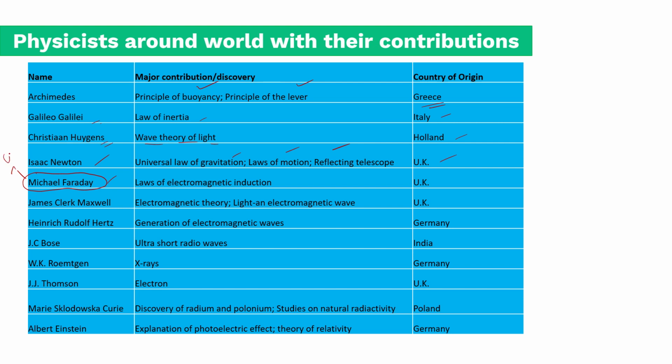So Michael Faraday. You have a lot of studying in class 12, starting from chapter 1. You will start with the story of Michael Faraday. Actually, Michael Faraday's work has affected almost all of the first 7 chapters of class 12.